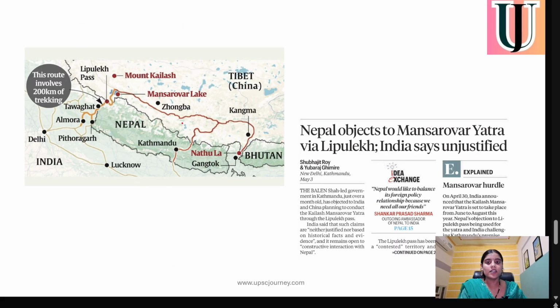Next, we move to one of the hottest topics of current affairs. We have all seen that Nepal has shown an objection to Mansarovar Yatra by Lipu Lake because Nepal is claiming territorial rights over the Lipu Lake Pass.